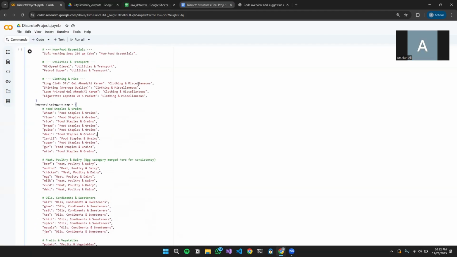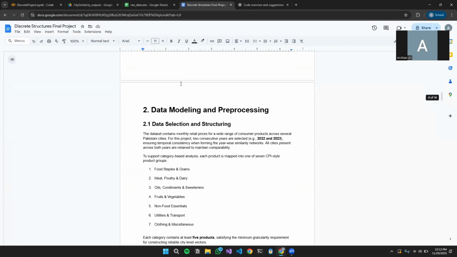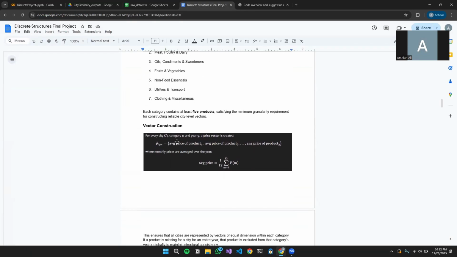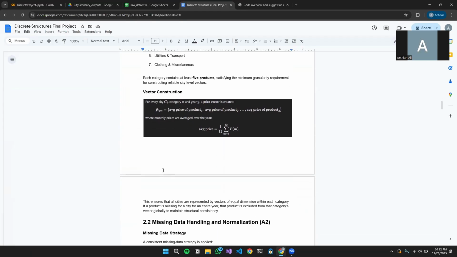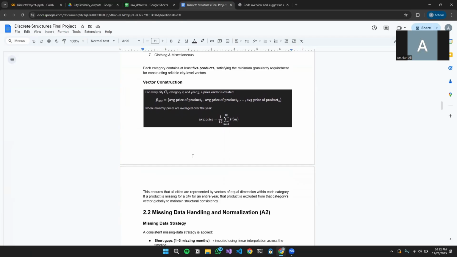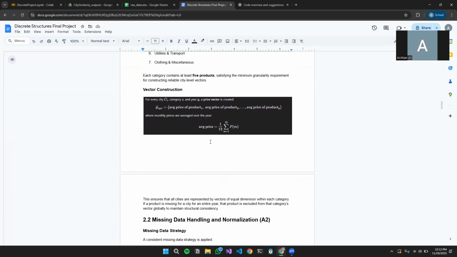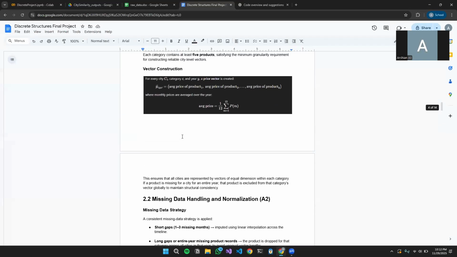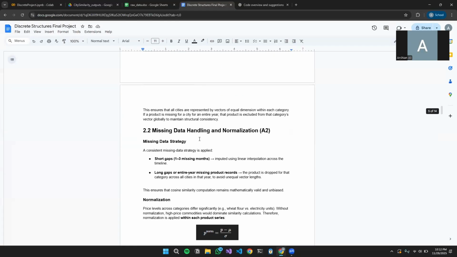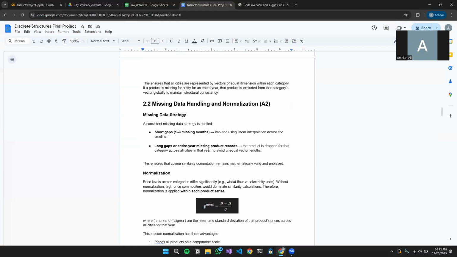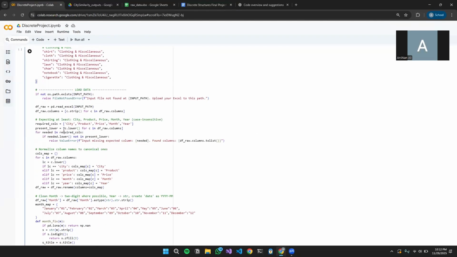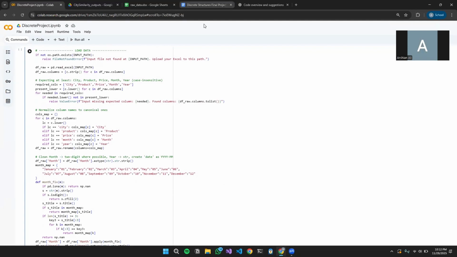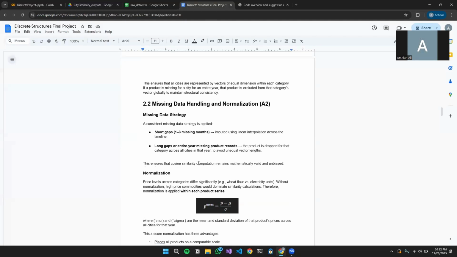After that, we had to work with this data mathematically. So firstly, we had to understand how to construct vectors for these products. We used the equation that is on the screen right now, and we took the average prices of those products, summed them up and divided them by the data that we had. The data that was unmapped was to be discarded so that it does not interfere with our calculations.